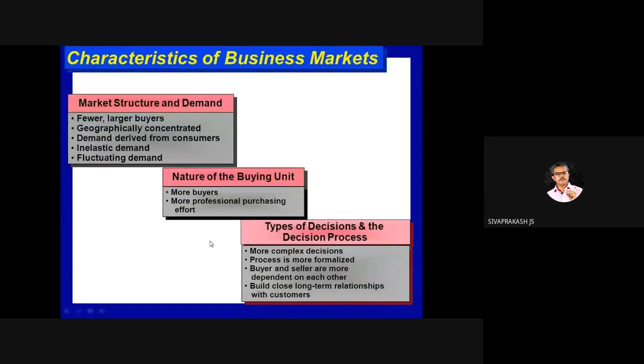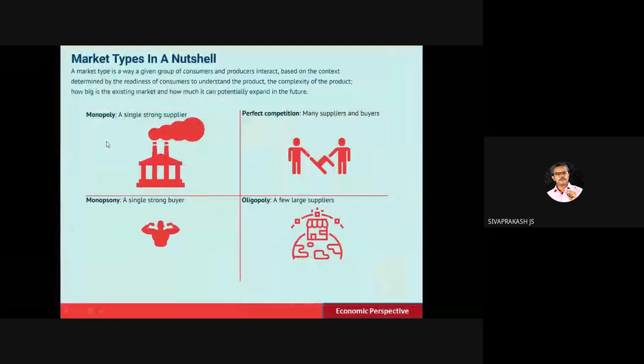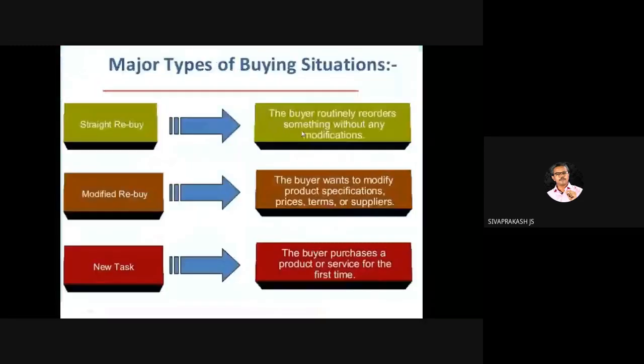Then, what are the characteristics of the business market? This is the working part of the consumer market. Then the business market from the economy point of view: perfect competition, oligopoly, monopoly. So this is from the economic point of view. And the major types of buying situation.